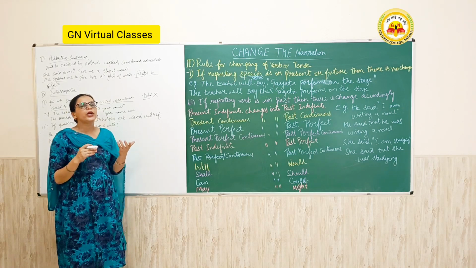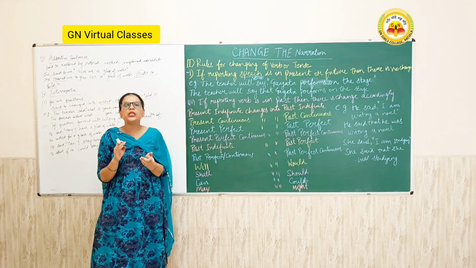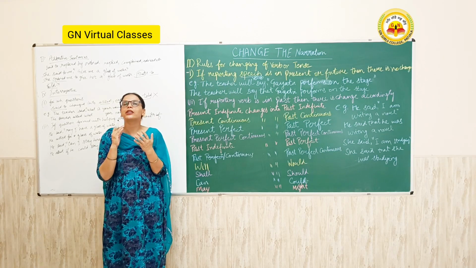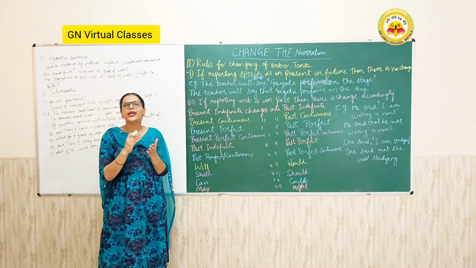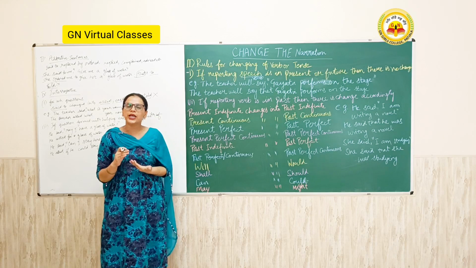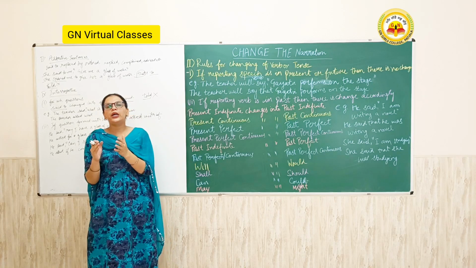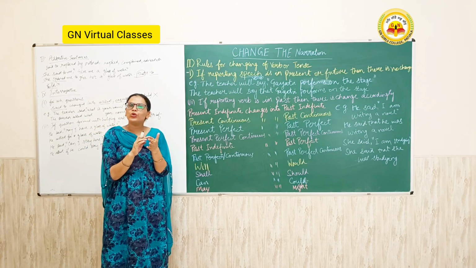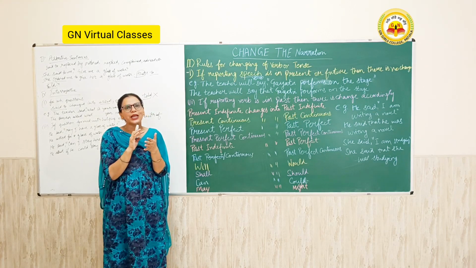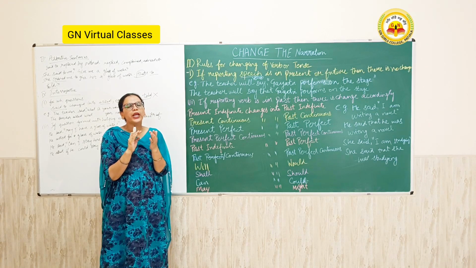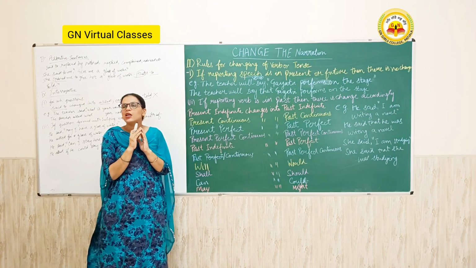Then the change according to the tense. If the reporting verb is in the present or future tense, then there is no change. If the reporting verb is in the past tense, then there is a change of tense. You have to learn that chart, which tense is converted into which tense, and there are exceptions. When the reporting verb is in the past tense, the exceptions are: universal truth, no change. Habitual fact, no change. Two actions happening at the same time, no change. Imagined thing, no change. If the reported speech contains could, should, would, then there is no change.